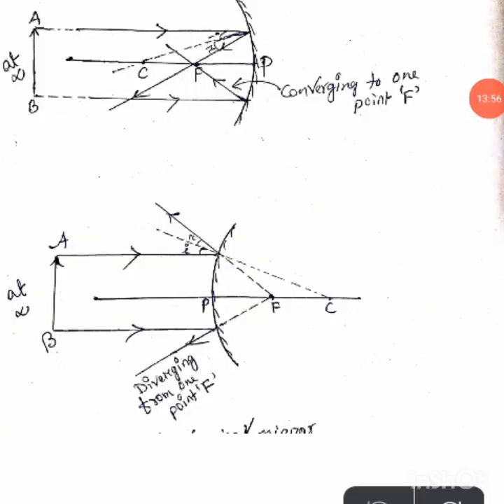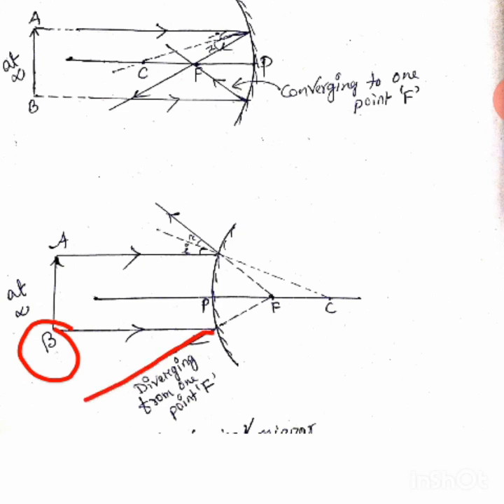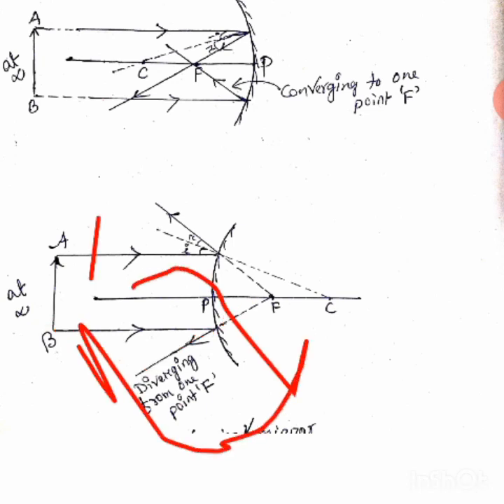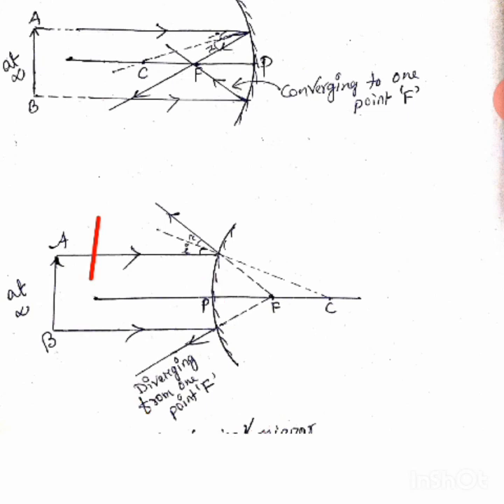Now you see, from the point B, this ray is going. There also it should pass through the focus, but it is not possible for a convex mirror to pass through the focus. So it will pass like this, so that we can say that it is coming from F. Okay, so what we can say here, in case of this mirror,